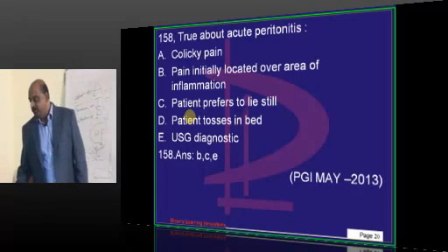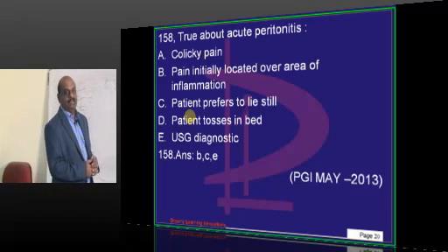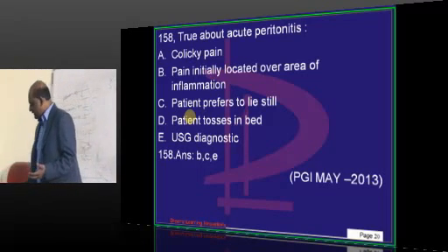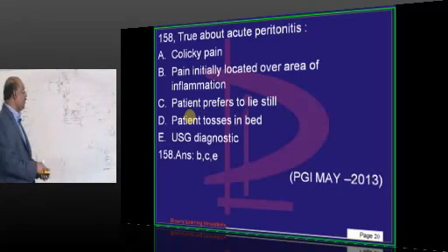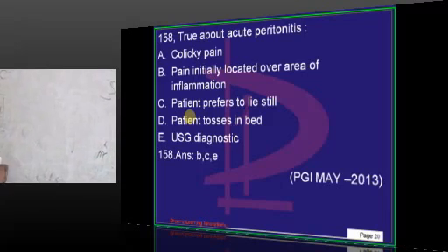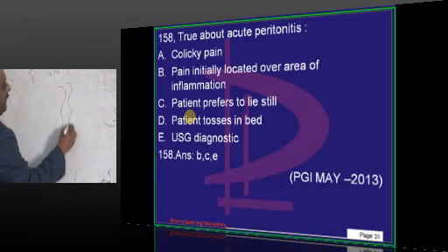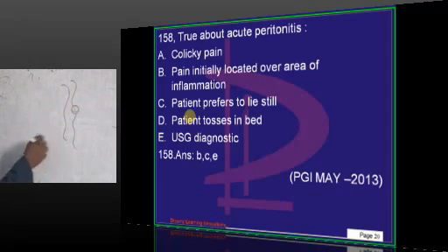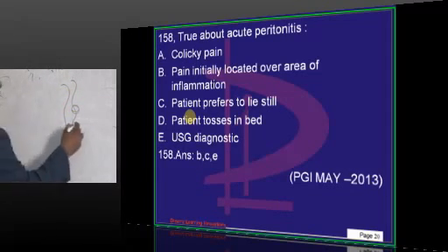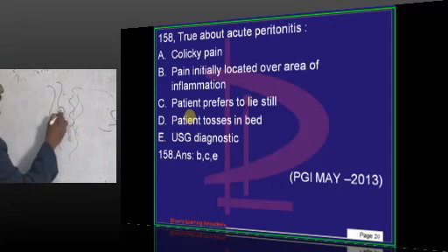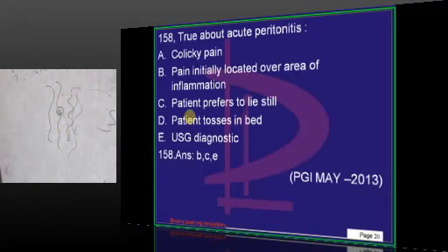Now doctor, why is peritonitis more likely to occur in enteric fever? This is a very, very important logic you need to understand. Whenever the intestine suffers perforation, what will happen? The overlying mesentery will seal it and prevent spilling of the contents into the peritoneum.